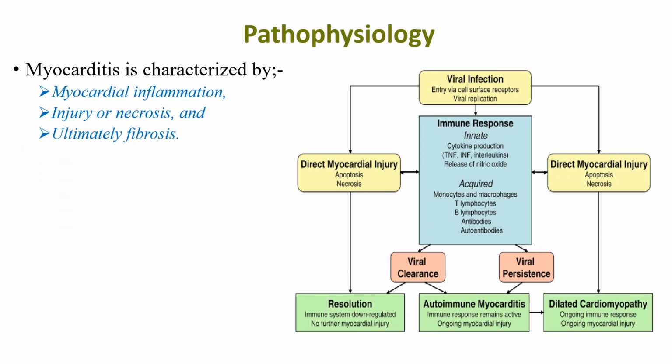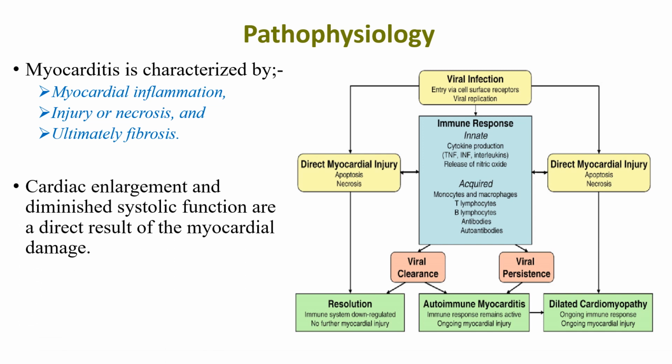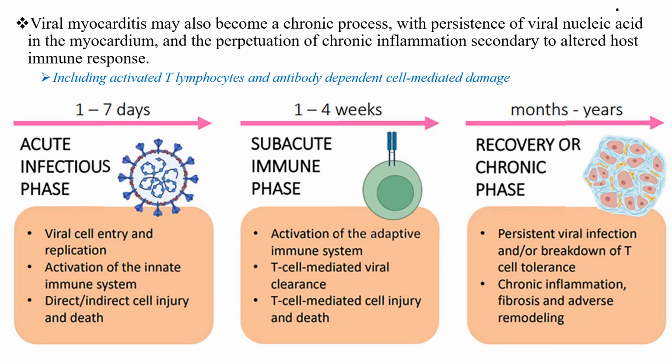When we look at the pathophysiology, myocarditis is characterized by myocardial inflammation, myocardial injury and necrosis, and finally fibrosis. Cardiac enlargement and diminished systolic function are a direct result of myocardial damage, which causes heart failure and arrhythmia. Viral myocarditis may also become a chronic process with persistence of viral nucleic acid in the myocardium and perpetuation of chronic inflammation secondary to altered immune response. The altered immune response can be activated T lymphocyte and antibody-dependent cell-mediated damage.